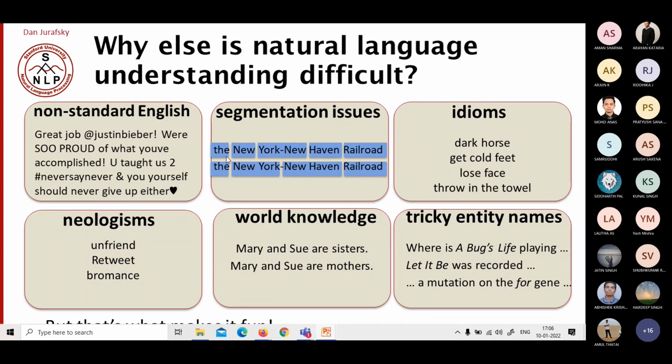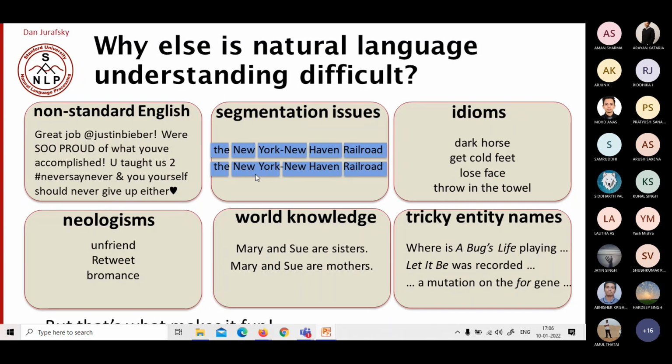Segmentation issues. For example, if the sentence is given like this, the New York New Haven Railroad, and they use a hyphen here, it might be broken like the New York New Haven Railroad, or the New York New Haven Railroad, right? Such a representation is called multi-word expressions. Multi-word expressions can be fixed or flexible. So this will give us the meaning of a particular word.